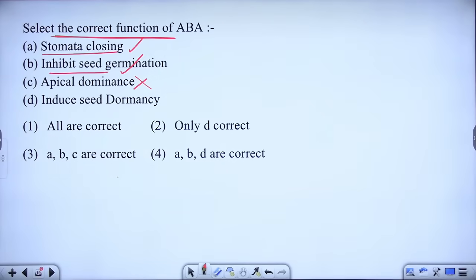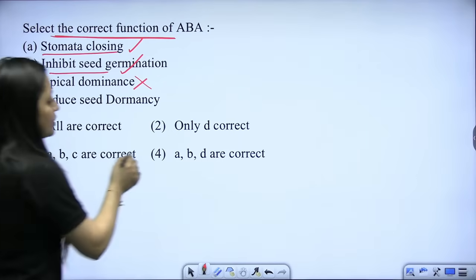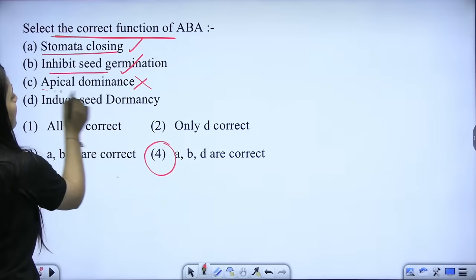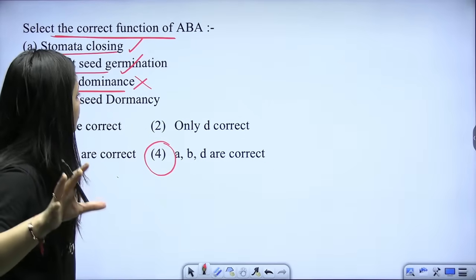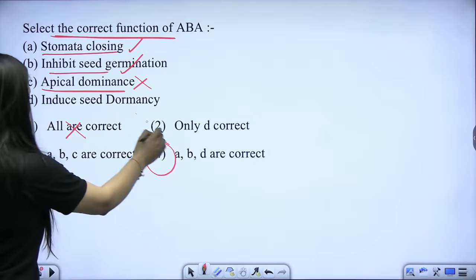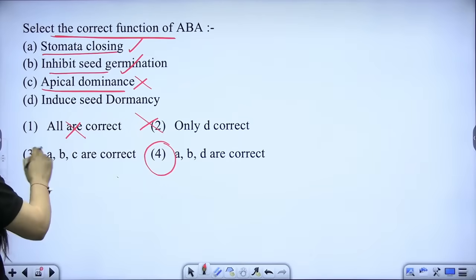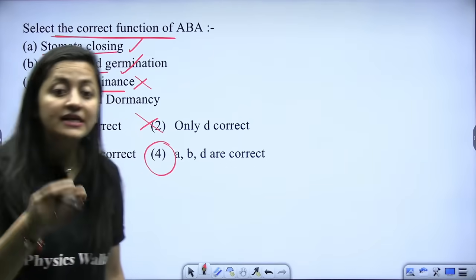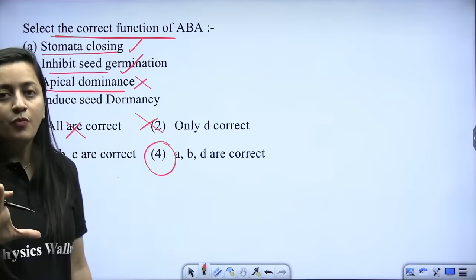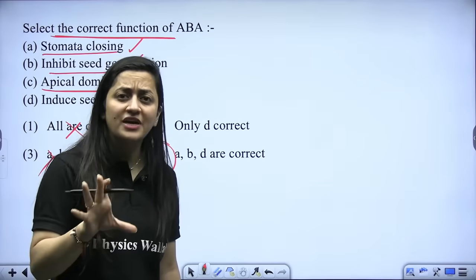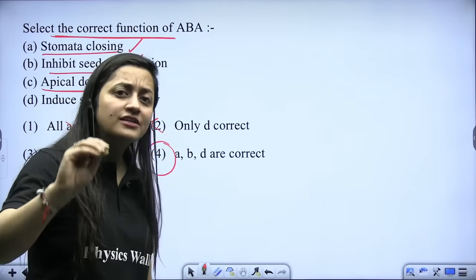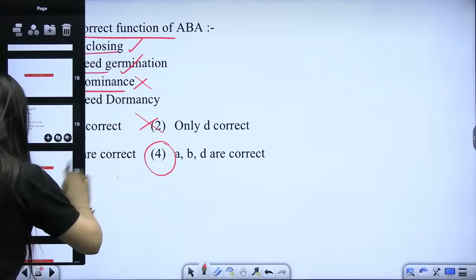So which one is correct here, beta? You can clearly see which one is correct here. Obviously D. So even if you are not aware of the function of ABA, you know that apical dominance is the function of auxin, so you can clearly eliminate that. So that is why it is very important with which mindset you attempt the paper. If you are going to be calm and composed, trust me guys, then it is going to be very easy to answer such type of question.